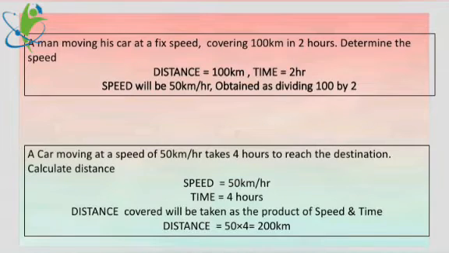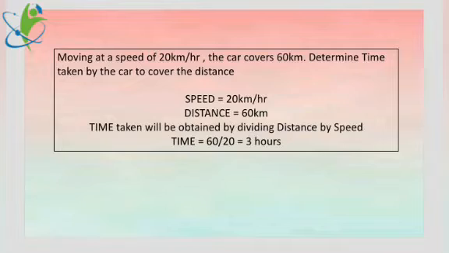Taking you to the next section, let us find out the time value based on speed and distance. See the story: a car is moving at a speed of 20 km per hour. In 1 hour, the body is moving 20 kilometers. The car covers 60 kilometers. Once again, observe the values. The speed is 20 km per hour. The car covers 60 km. 60 km is the distance. 20 km per hour is the speed. Determine the time.